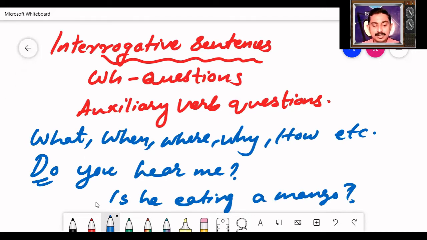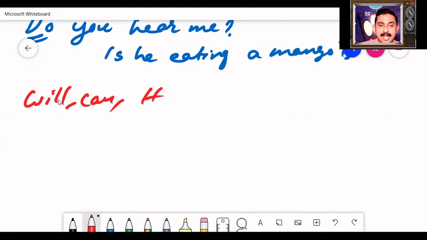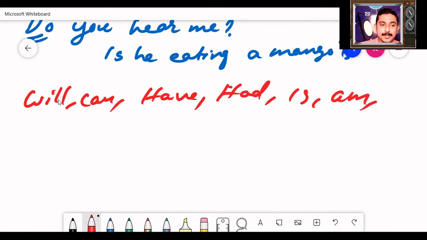So these are all auxiliary verb questions. Both types have different rules. Will, can, have, had, is, are, were, all these are auxiliary verbs. The questions that start with these words are known as auxiliary verb questions.